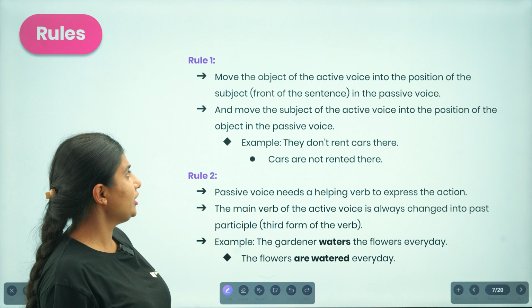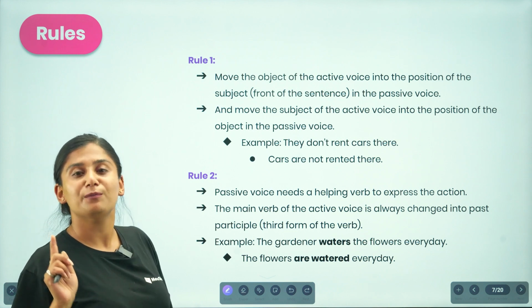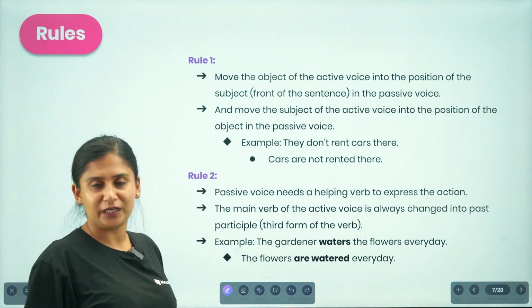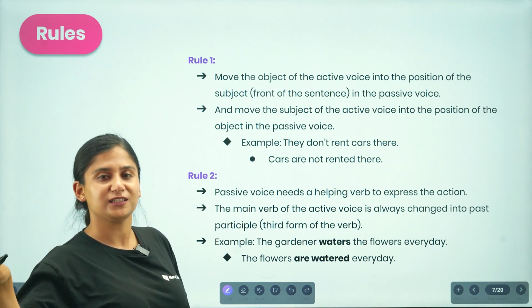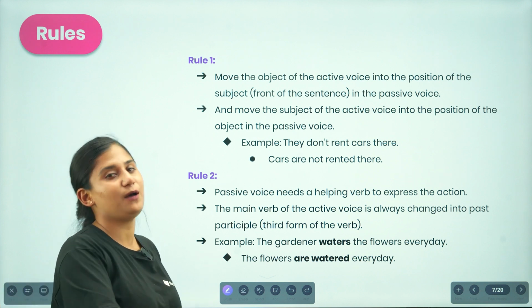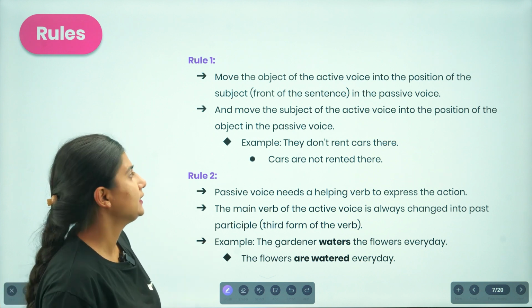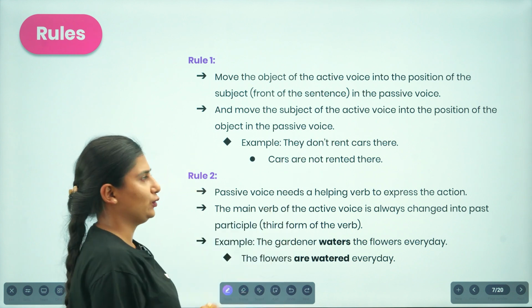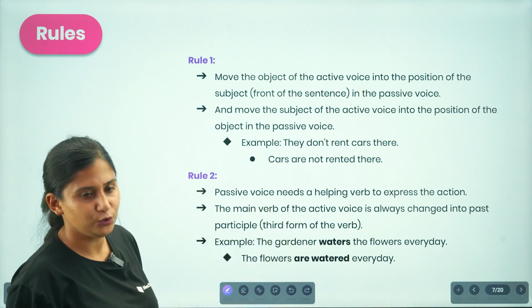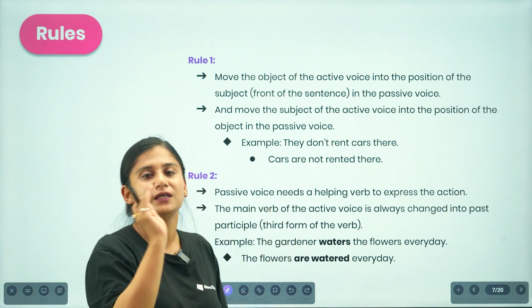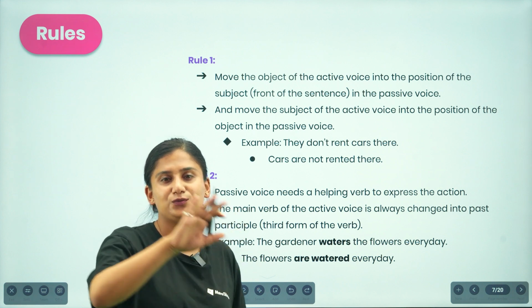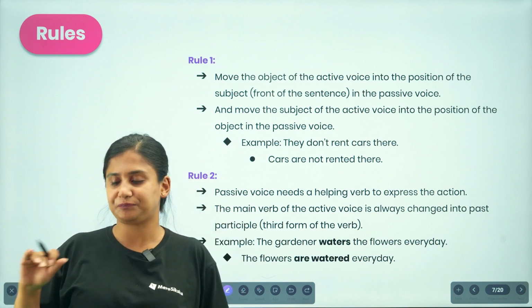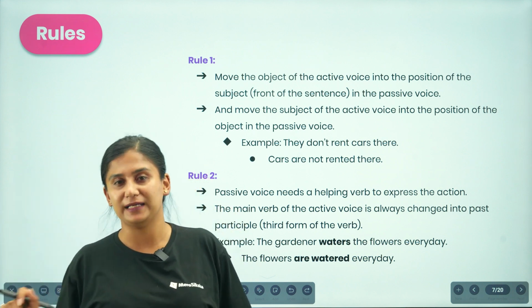Okay, so whenever you are changing into a passive voice, you are supposed to bring the object in the active voice into the place of the subject in the passive voice. And move the subject of the active voice into the position of the object, so you place the subject in the active voice as the object in the passive voice.